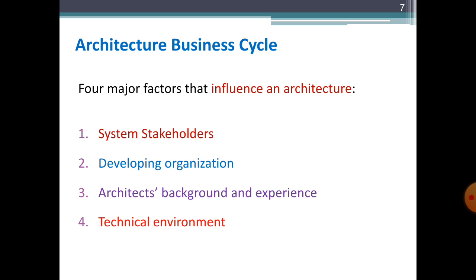So students, let's move towards our more technical discussion. Architecture business cycle. So what is it? Basically there are four major factors that affect any architecture business cycle. You can see that these are the four major factors which influence any architecture: system stakeholders, developing organization, architect's background and experience in particular domain level projects, and the technical environment. We will discuss all these four influences of the architecture business cycle in more detail in the next slide. So let's move here.